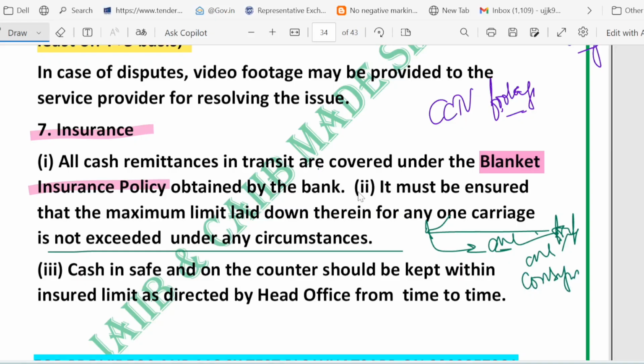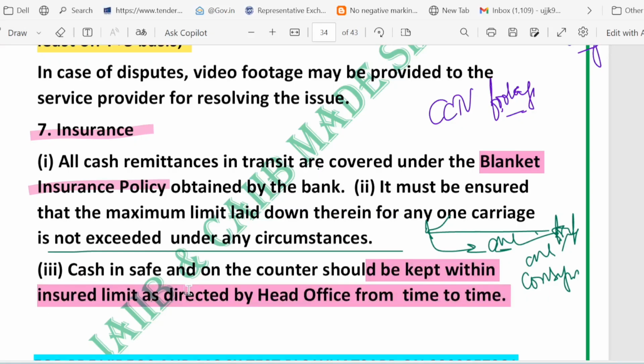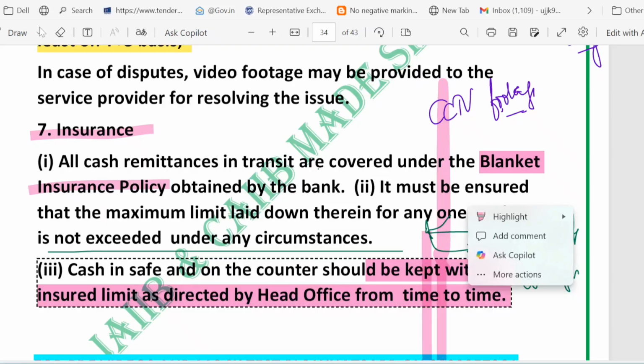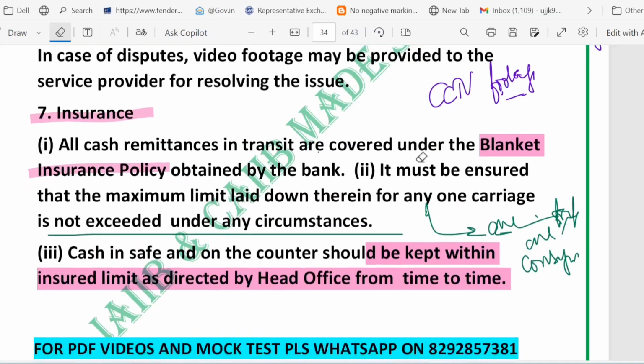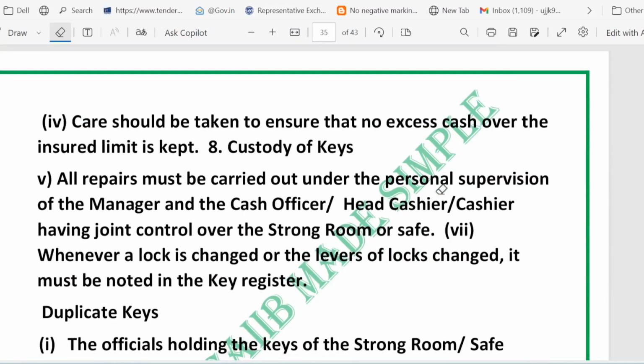Next point is to stay within the insured limit in the branch. It should be kept within the insured limits as directed by the head office. So cash in the safe and cash on the counter must be kept within the insured limit. Please remember it. This limit is set by the head office, so don't hold more than the blanket policy cover.